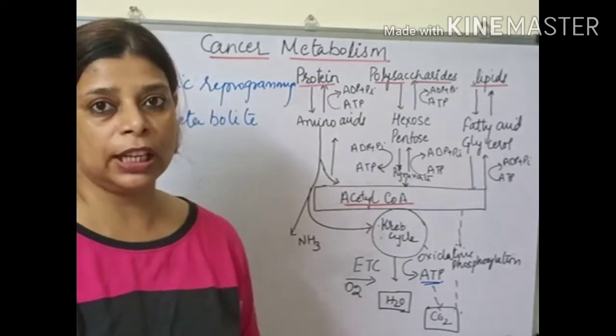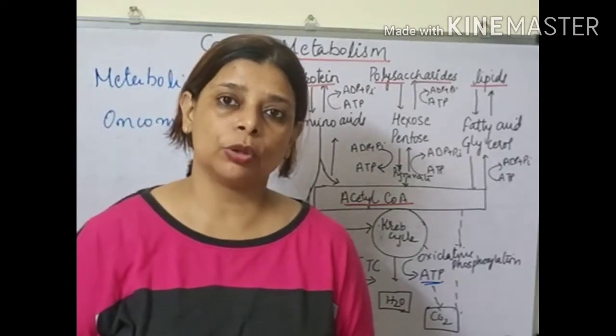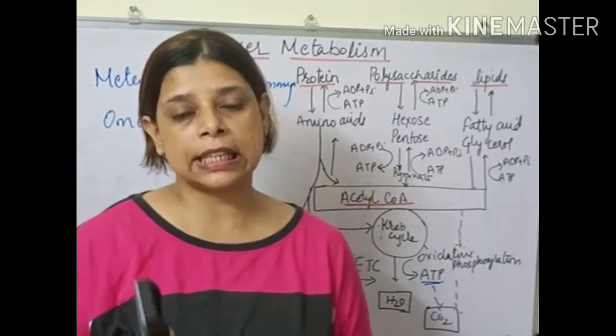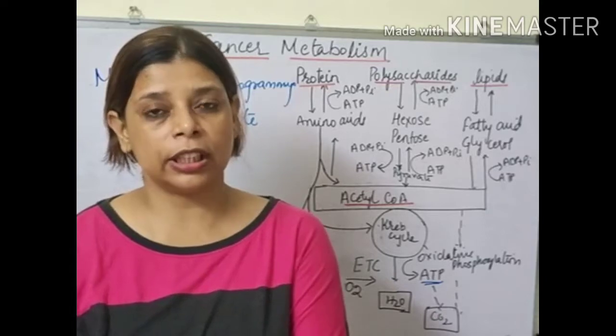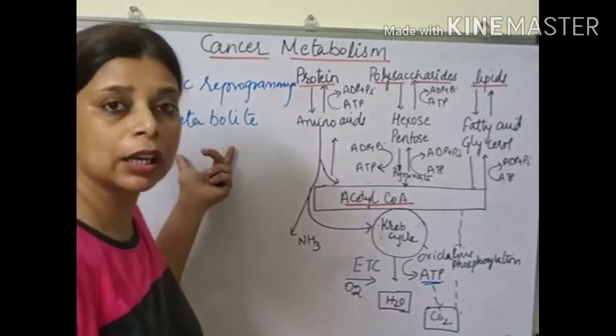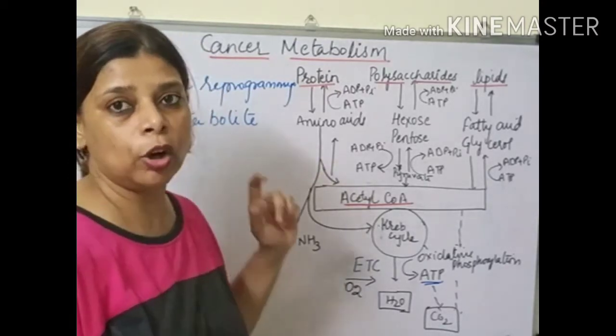This accumulation occurs because some cancer cells show a mutation in the enzyme. So once the enzyme gets mutated, accumulation of the product starts. These are called oncometabolites, and they act as biomarkers.